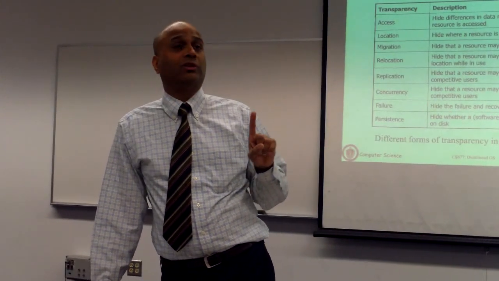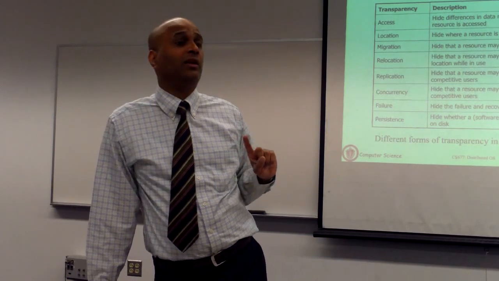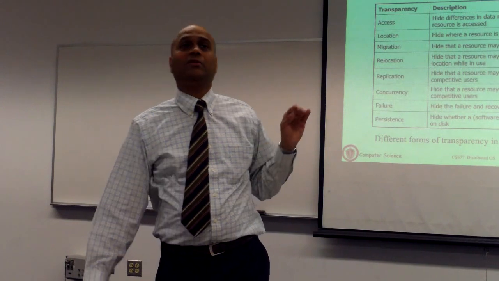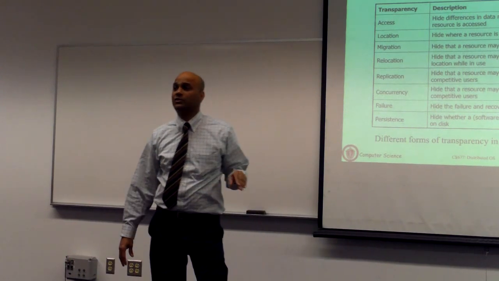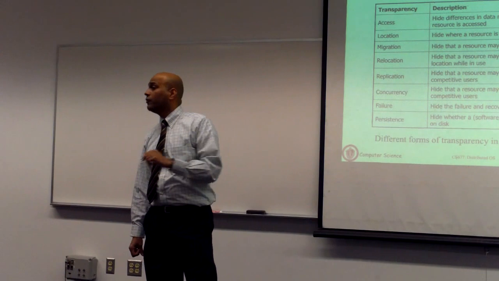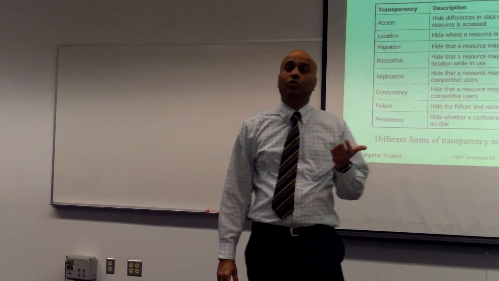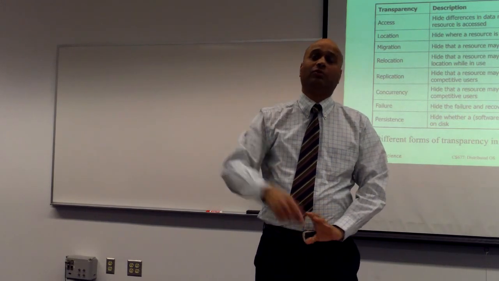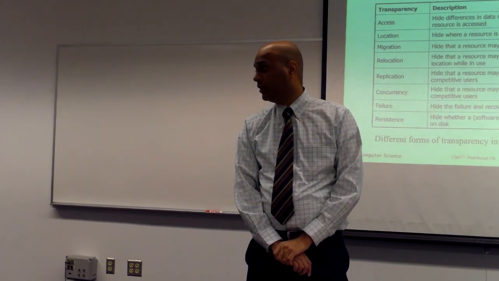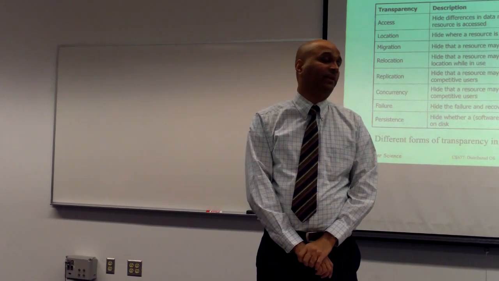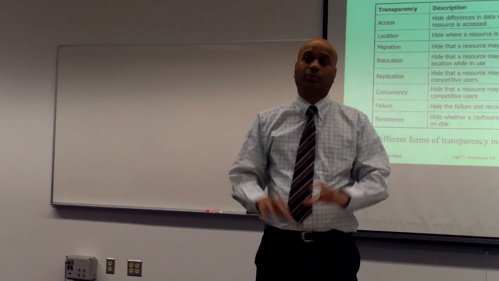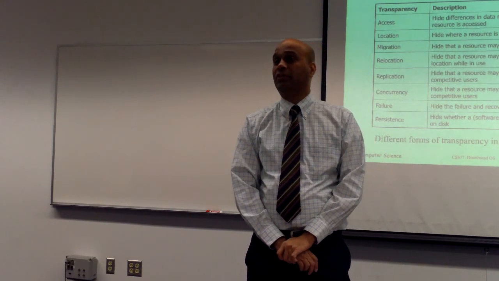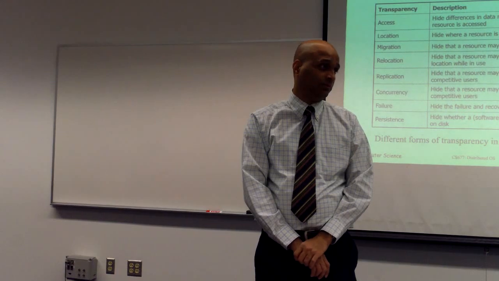In this case, the user has to explicitly pick which replica they go to. So you can say server1.cs.umass.edu or server2.cs.umass.edu or server3.cs.umass.edu. When you actually make a request on your browser, you have to decide which of these 3 URLs you are going to send the request to, and then your request will go to one of those 3 servers. In this case, your system is not replication transparent. You expose the fact that it's replicated to the end user, and the user actually has to make a decision which replica to use to service the request.